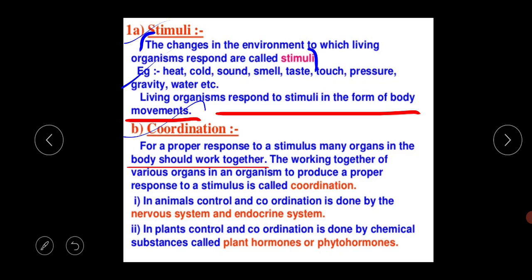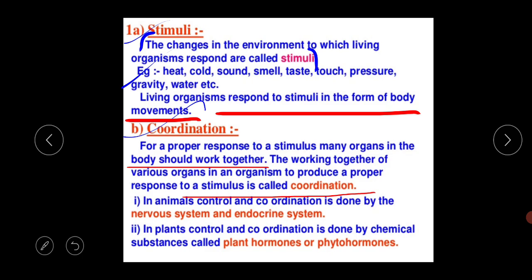The working together of various organs in the organism's body to produce a proper response to a stimulus is called the coordination. I am repeating again, what is the meaning of the coordination? For a proper response to a stimulus, many organs in the body should work together.